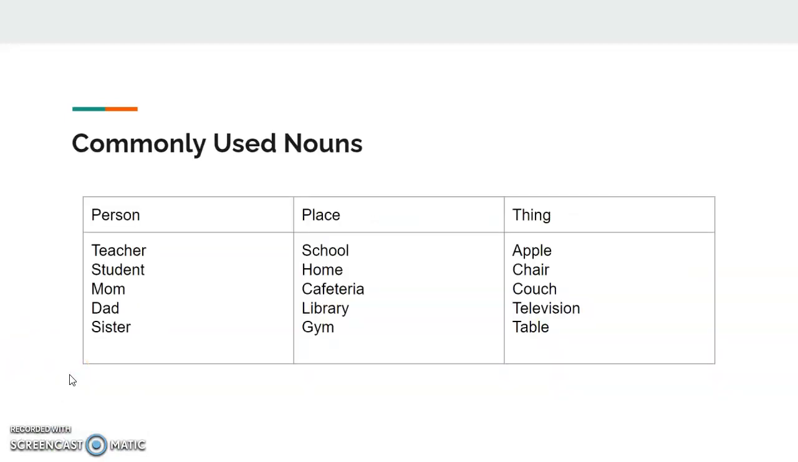So to look at some examples of nouns, I've divided commonly used nouns based on the reason they're nouns. Under nouns, because it's a person, you could use teacher, student, mom, dad, and sister. All five of those are nouns. If it's a place, you might say school, home, cafeteria, library, or gym. And if it's a noun because it's a thing, you might say apple, chair, couch, television, or table. Obviously, there are many more. These are just a couple examples.